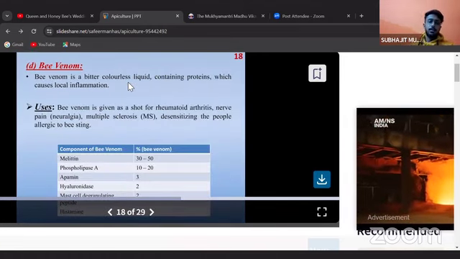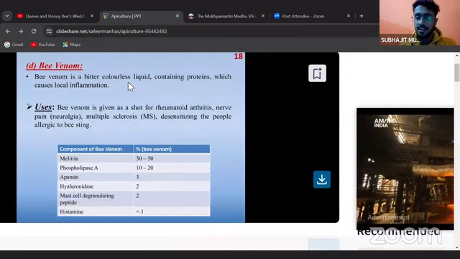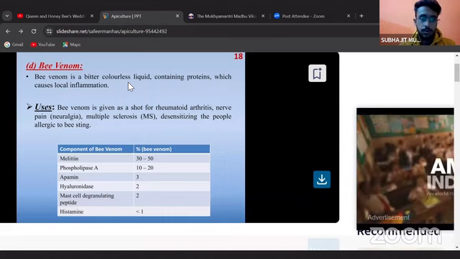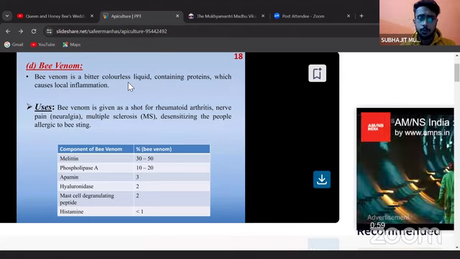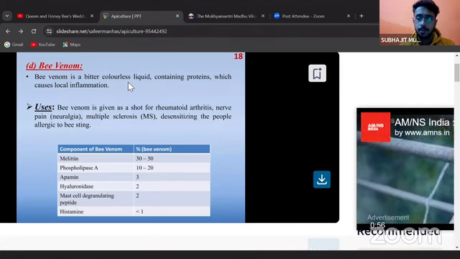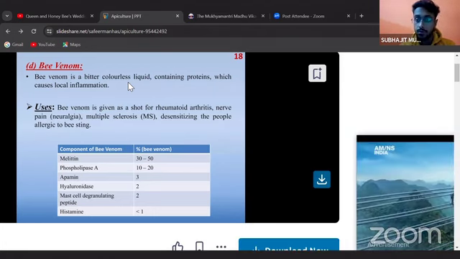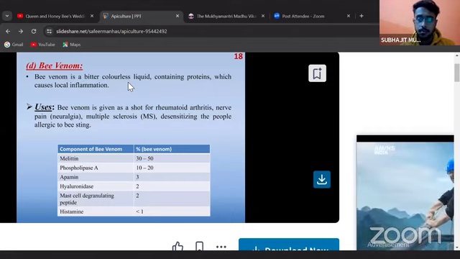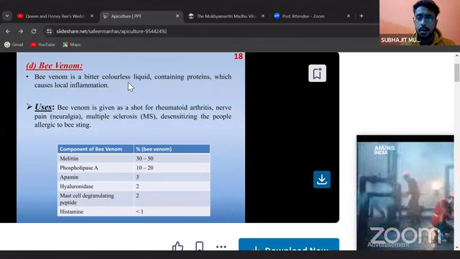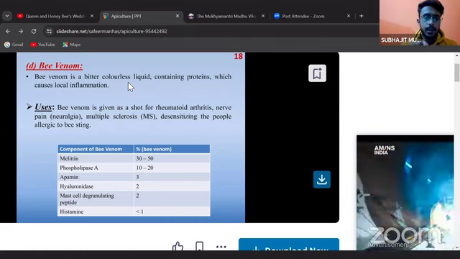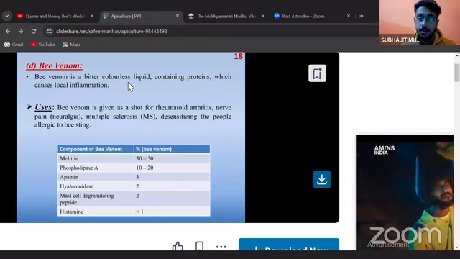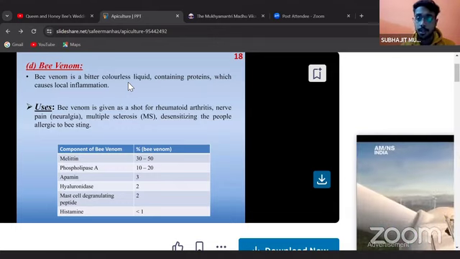Bee venom. The most expensive thing you can have from honeybees is the bee venom. It is so expensive that only 1 gram of bee venom is 7,000 rupees. And right now, in today's value, 1 gram of gold in my country, India, is approximately 6,000. By that, 1 kg of bee venom is 70 lakh. So you can calculate the value, how expensive this is.